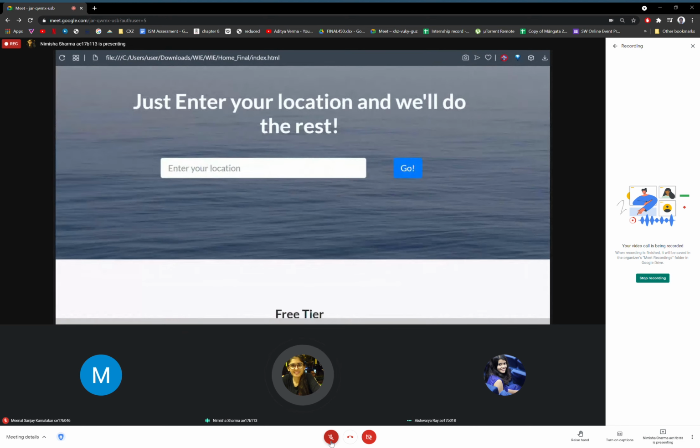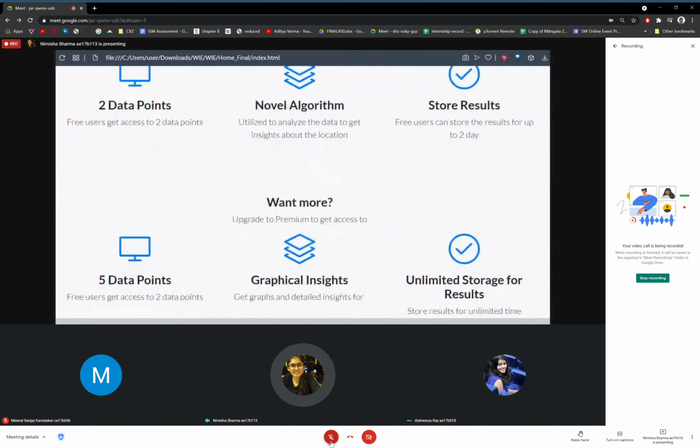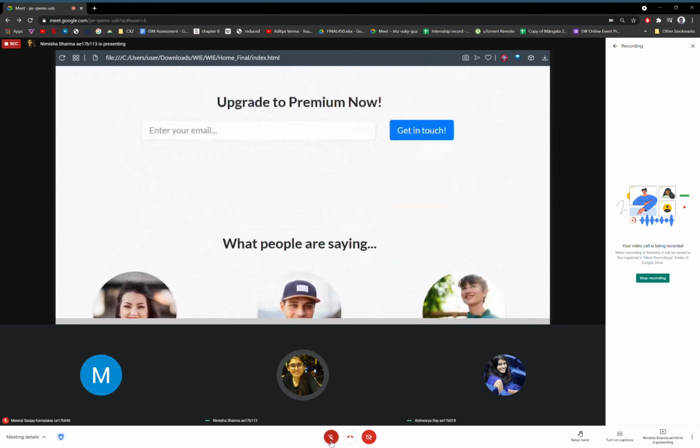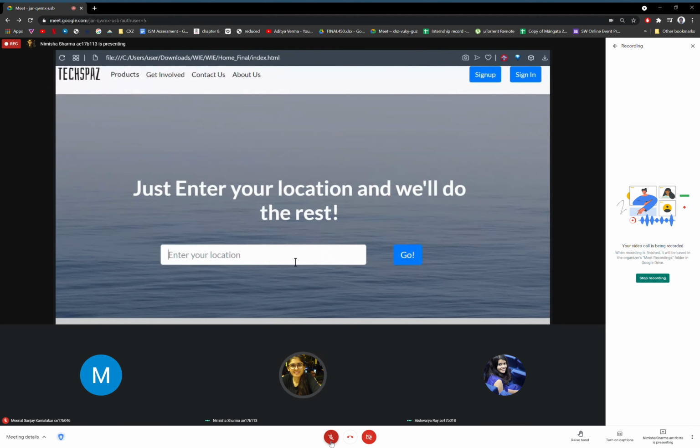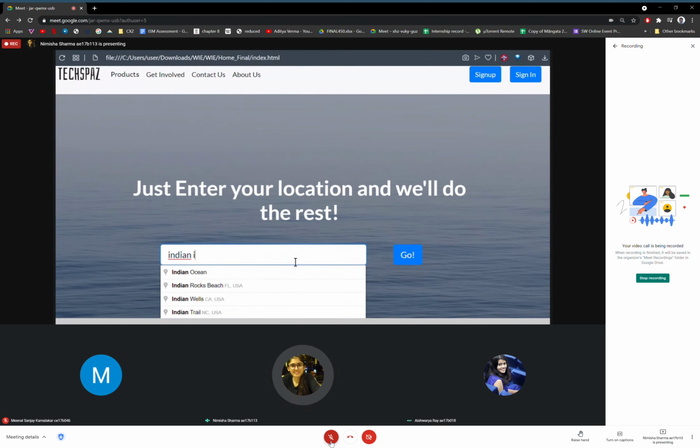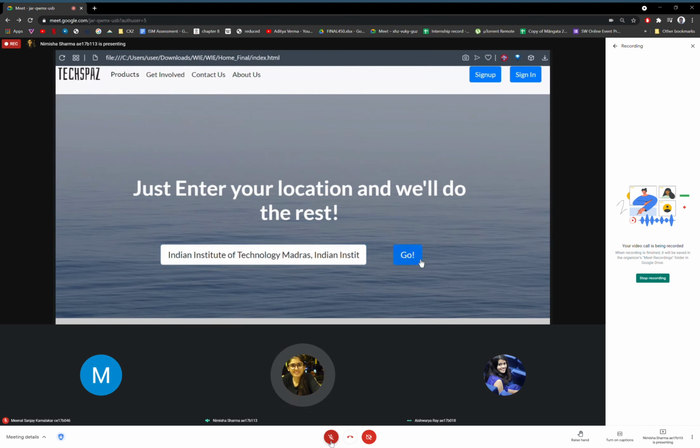Now, coming to the product demo, how our product works is any guest user can use the product directly. The free plan has some functionality, while there is an option to upgrade to premium. Just enter the location and then you can get the results directly. The free plan has 2 data points with the results and there are ads. You can only show the results when you sign in.